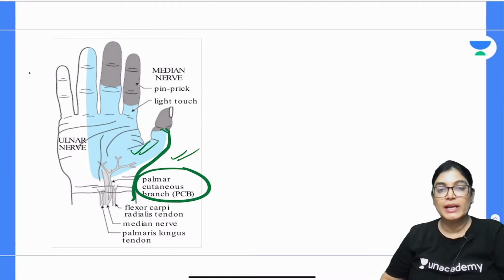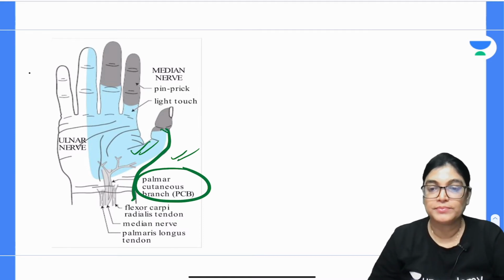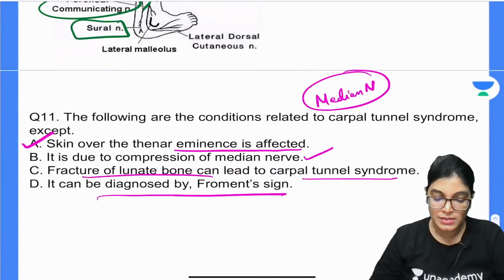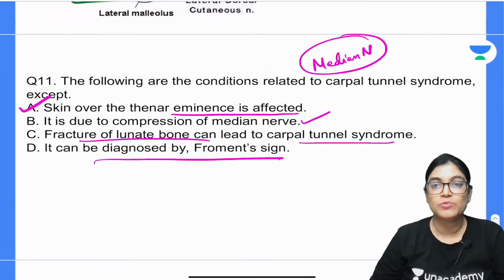So let's move on to the next, that is MCQ number 12. All the best. We are done with the 11th MCQ. Let's move on to the 12th one.